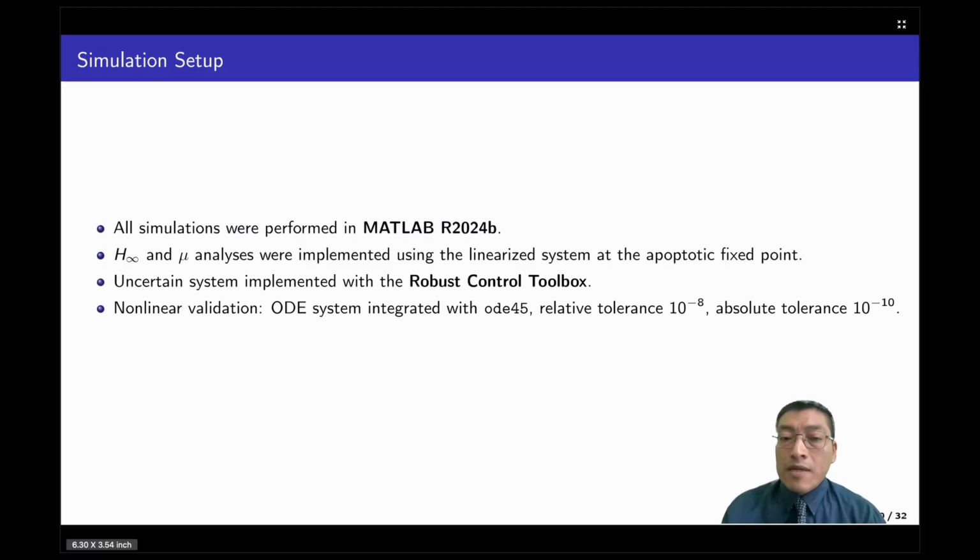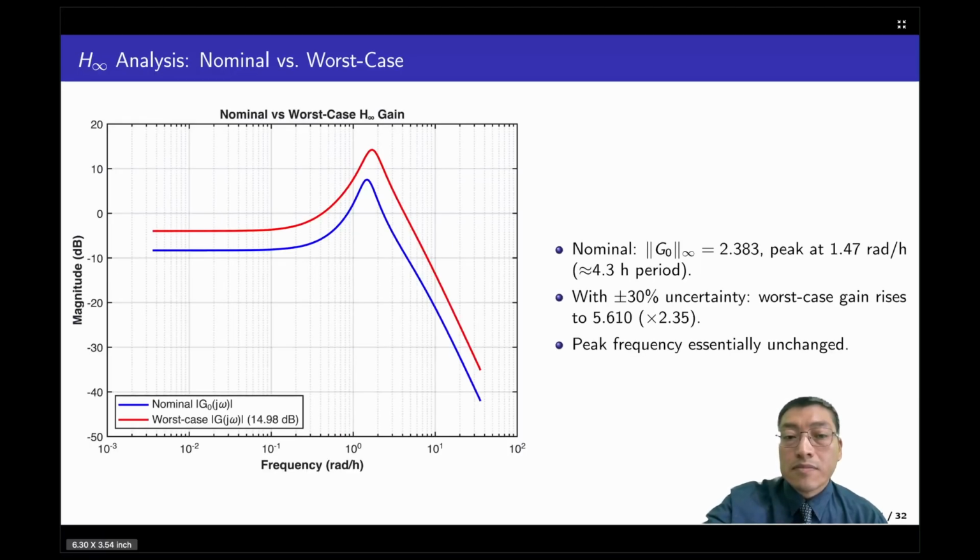All of the analysis was implemented in MATLAB 2024B using the Robust Control Toolbox for H infinity and mu analysis, and the nonlinear validation was carried out using the ode45 function of MATLAB with tight tolerances. The first result is the H infinity norm, which has a value of 2.383, peaking at a frequency of 1.47 radians per hour.